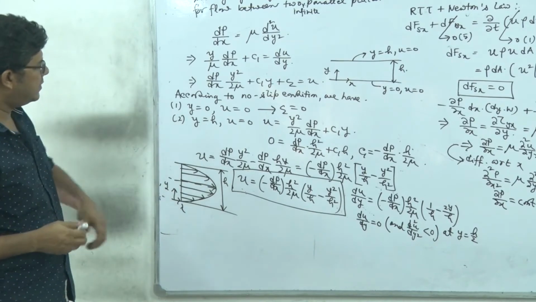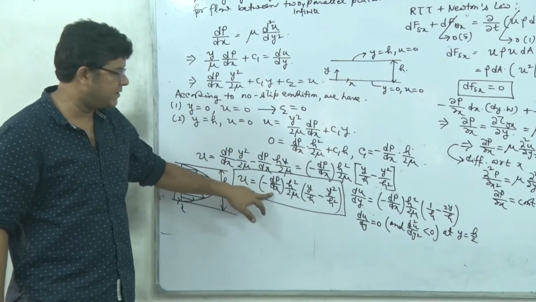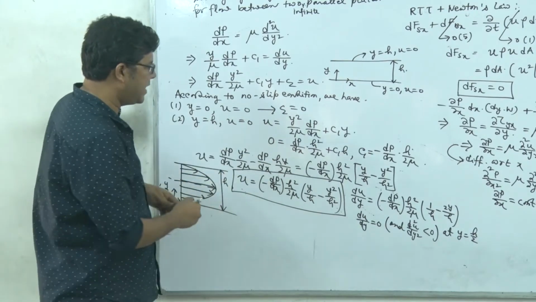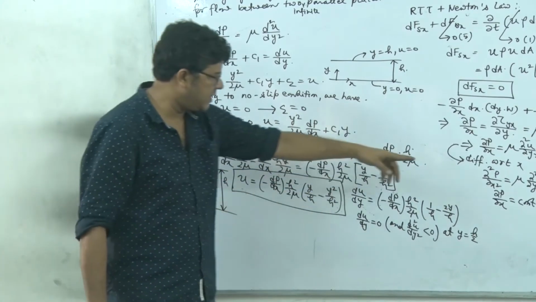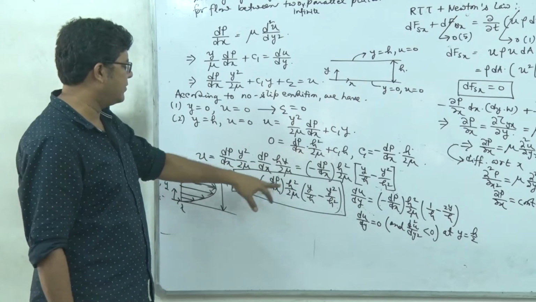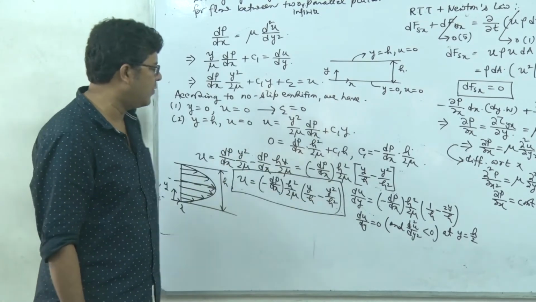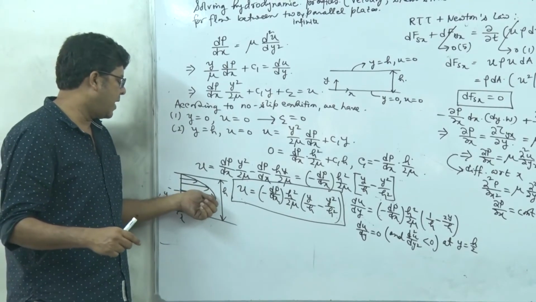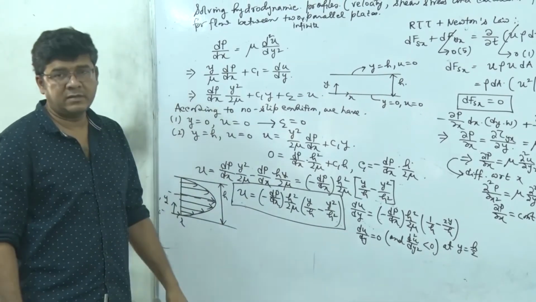You see, this is positive because del p del x is actually negative. Don't get confused that this entire velocity profile will be negative, because p decreases with x, and we have confirmed that del p del x is negative, so minus of del p del x is positive, and this term will be overall positive or 0. It will be increasing from 0 to maxima, again to 0 at y equal to h.